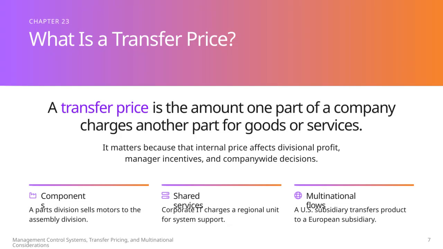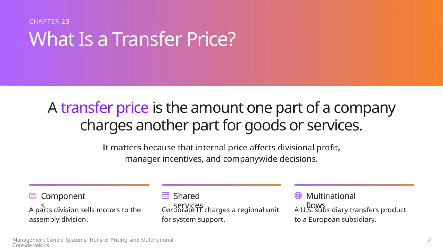A transfer price is essentially the amount one part of a company charges another part for goods or services. This internal pricing is really important because it directly impacts divisional profits, influences manager incentives, and plays a role in company-wide decision-making. For example, in a manufacturing setting, a parts division might sell motors to an assembly division, and the price set for those motors is the transfer price. Similarly, shared services like corporate IT might charge regional units for system support, which is another form of transfer pricing.